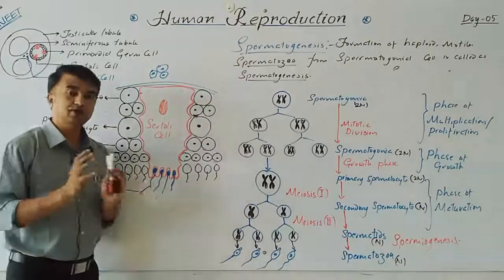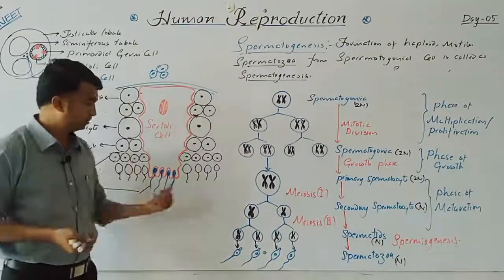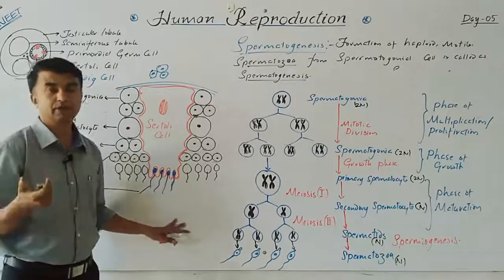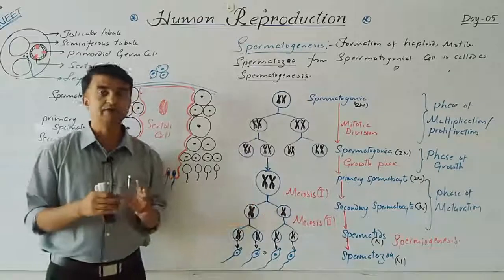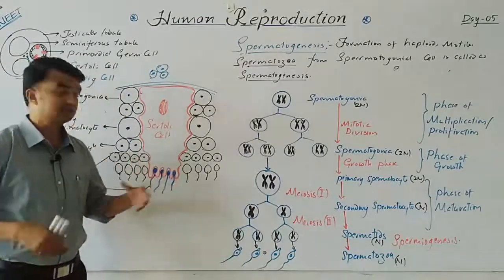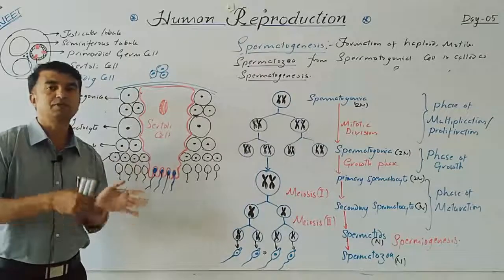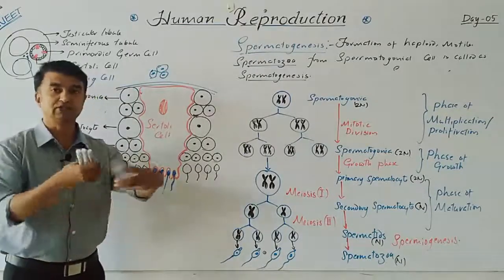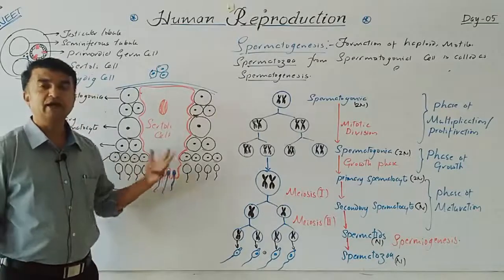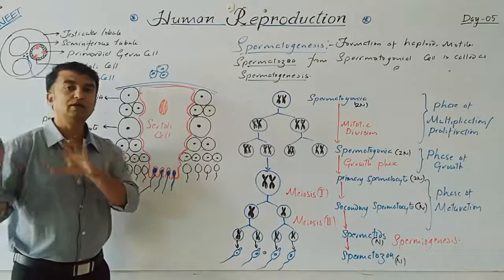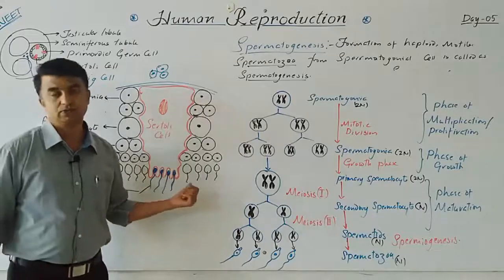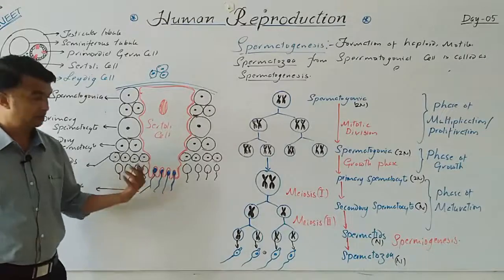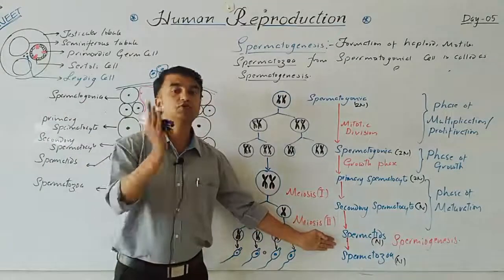During spermiogenesis, condensation of the nucleus occurs. The nucleus becomes very compactly arranged, and the acrosome develops. Acrosome formation takes place from the Golgi bodies. The centriole divides and turns into the proximal centriole and the distal centriole, and microtubules accumulate just behind the nucleus, and ultimately the cytoplasm is reduced. So this spherical structure turns into the tadpole-like structure called spermatozoa. The major changes occur in spermiogenesis only.